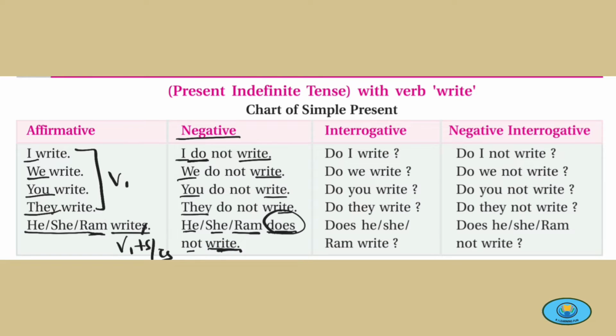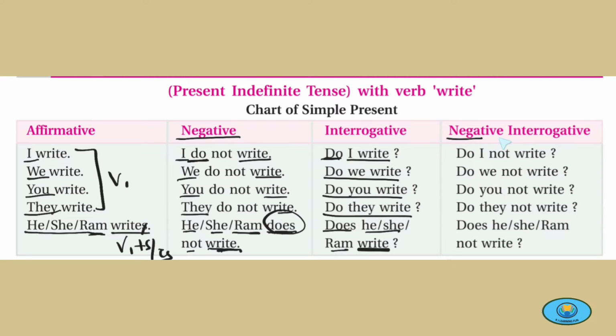Same is with interrogative form. We'll start with the helping verb do. Do I write? Do we write? Do you write? Do they write? But with he, she, it or singular subject, we will use does, and with does we will not use s in the verb. Does he write? Does she write? Does Ram write?